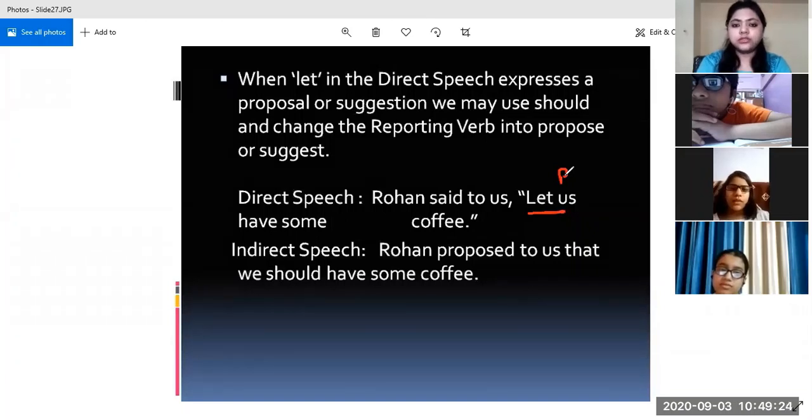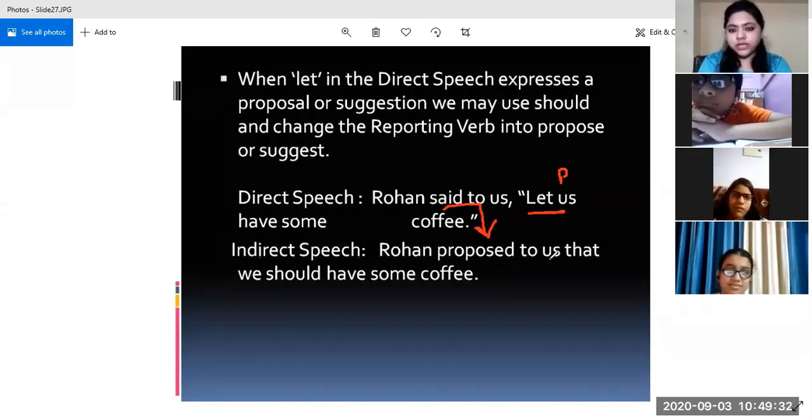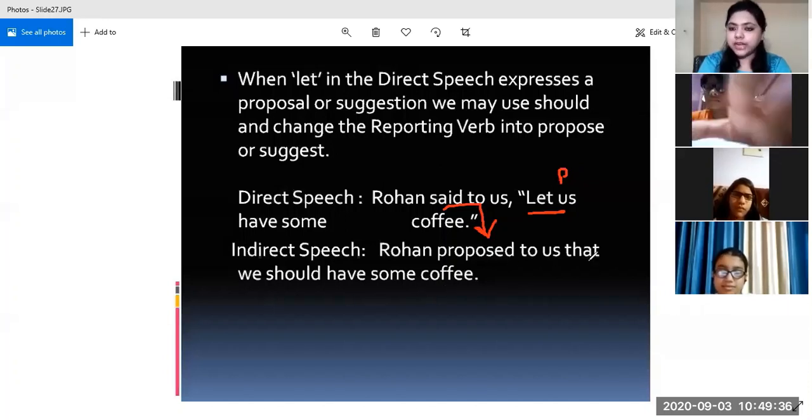How will we change "said to"? We will change "said to" into "proposed". So Rohan proposed to us that we should have some coffee. Now here we'll be using "that". Why? Because can we find any infinitive form of a verb? No. So when there is no infinitive form of a verb, then we can use "that" very well.